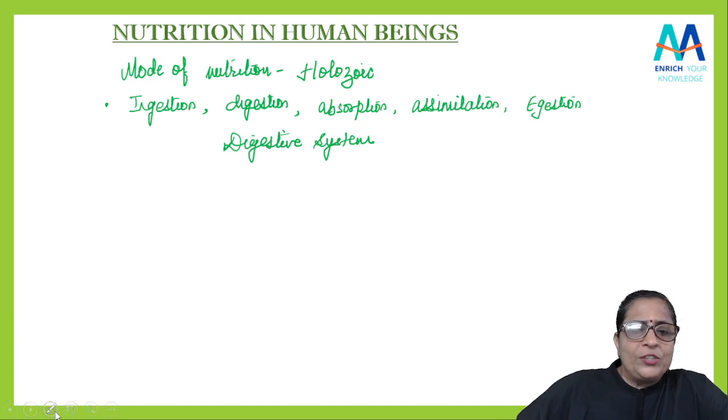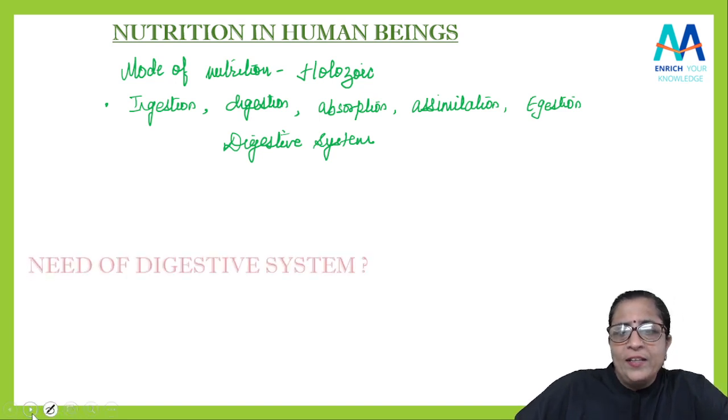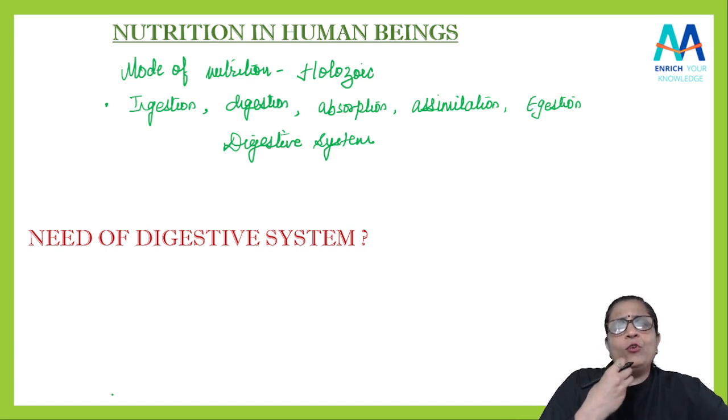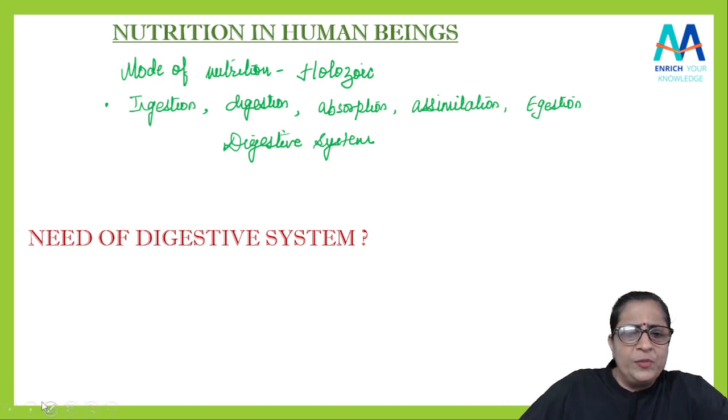So there could be a question of why there is a need for a digestive system, isn't it? मेरे दिमाग में क्वेश्चन आता है कि what is the need of a digestive system? हम लोग भी क्यों नहीं directly food we can take inside and then in the mouth only we can digest? Is it possible? Why is this complete system needed?